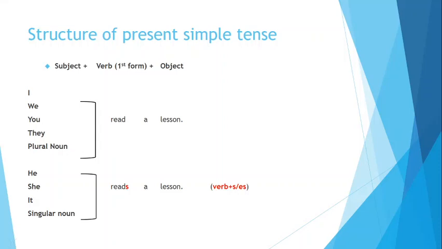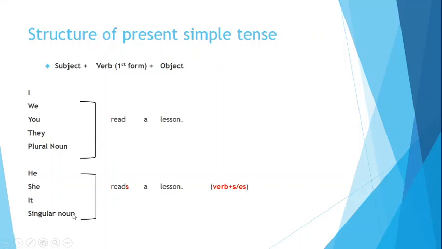But let's suppose we add boys or girls. Let's suppose girls read a lesson. Now if we write girls here, it will be a plural noun. So with all these we will write simply read a lesson. Then come to another example, that's he, she, it, or any kind of singular noun.